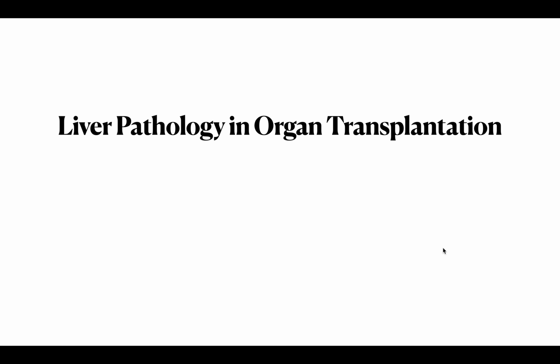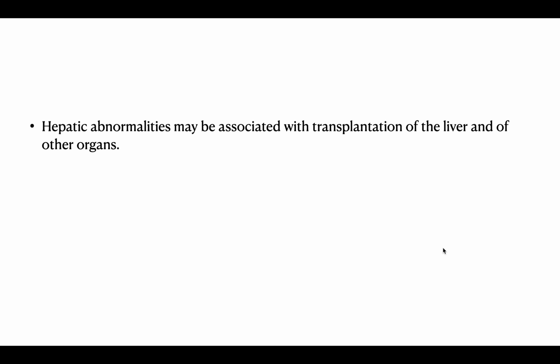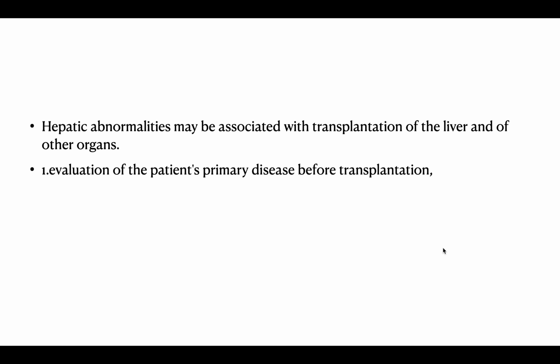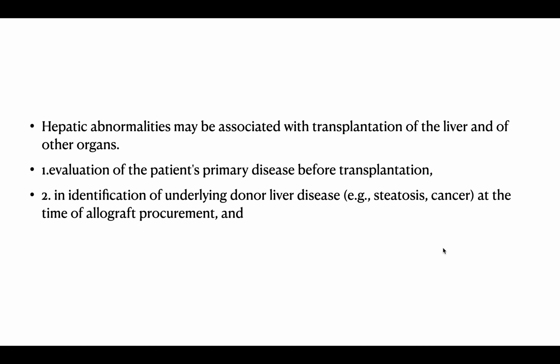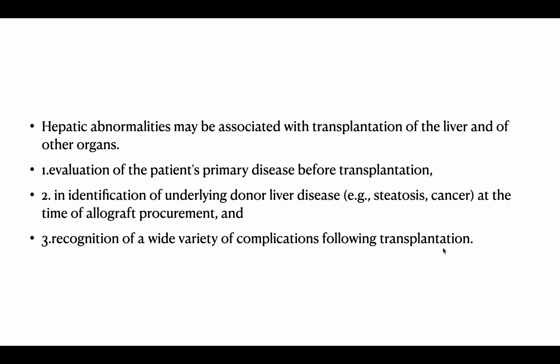Organ transplantation. The hepatic abnormalities may be associated with transplantation of the liver and of other organs. Commonly, the pathologist is called for the frozen section for evaluation of the patient's primary disease before transplantation, in identification of the underlying donor liver disease like steatosis, cancer at the time of the allograft procurement, and recognition of a wide variety of complications following transplantation.